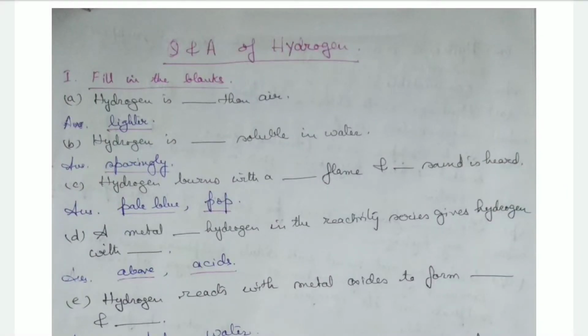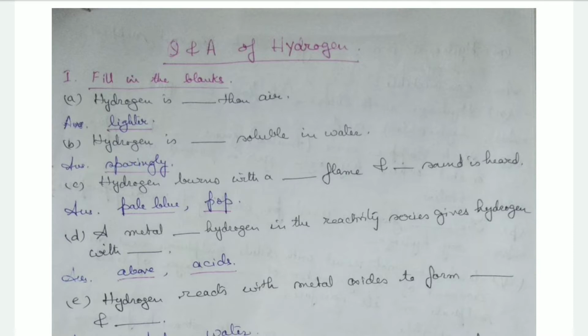Now I'll start with the question answer series of the hydrogen chapter according to the ICSE syllabus, class 8. Hydrogen is lighter than air. Hydrogen is sparingly soluble in water. Hydrogen burns with a pale blue flame and a pop sound is heard. A metal above hydrogen in the reactivity series gives hydrogen with acids.